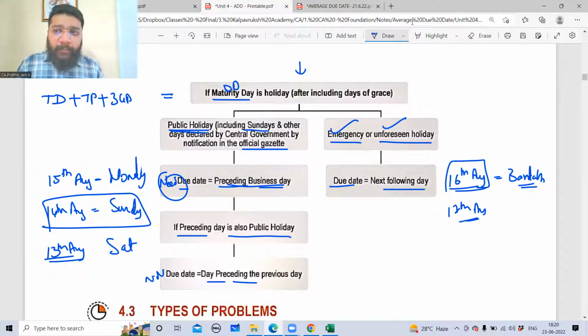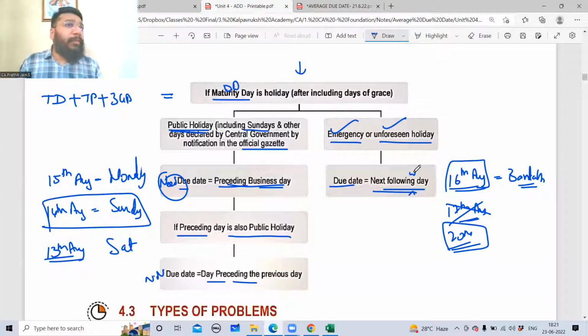Sir, yes, Shrikant. Sir, if it is from 16th to 19th, then 28th will be the due date, sir? So Shrikant is asking, sir, from 16th till 19th, if it is a holiday, then the next working day will be what? 20th of August, Shrikant? Yes, sir. 20th. So the next following day, in fact, you can say working day.